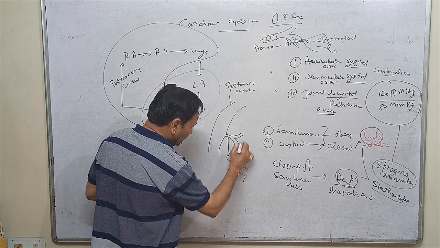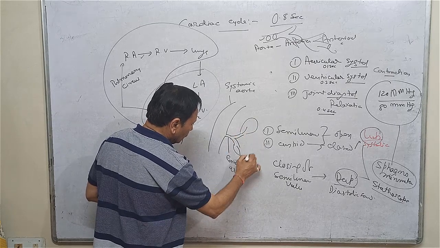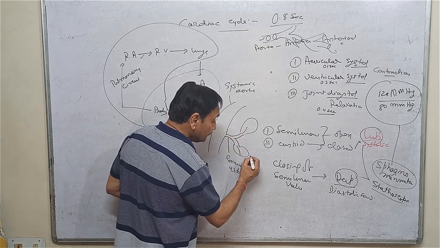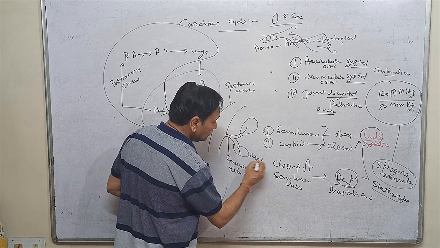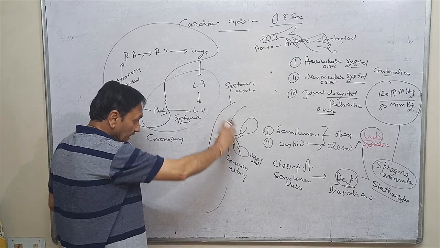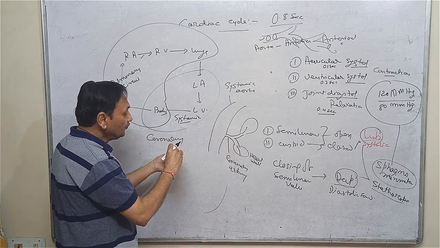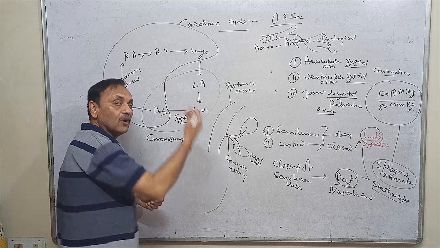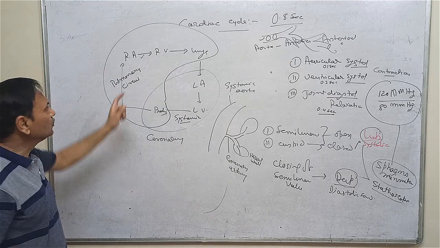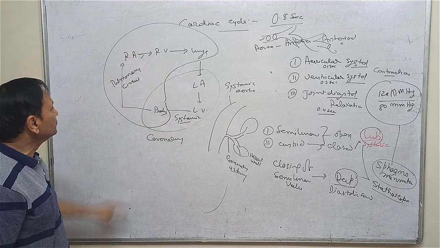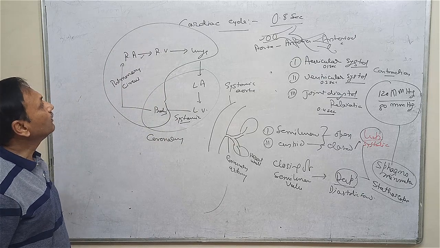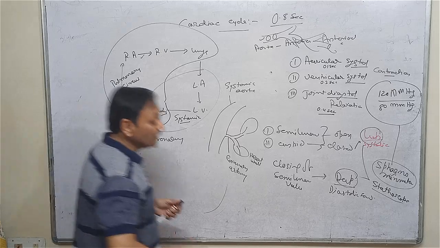This particular coronary artery is divided into two parts, one on the upper part and one on the lower part, one on the auricular part and one on the ventricular part, and they supply blood to the heart. And this again collects and combines to form the coronary vein, which will open into the right auricle, and this is called coronary circulation. So we can study in three parts: pulmonary circulation, systemic circulation, and coronary circulation, and this is all about the circulatory system or the cardiac cycle.